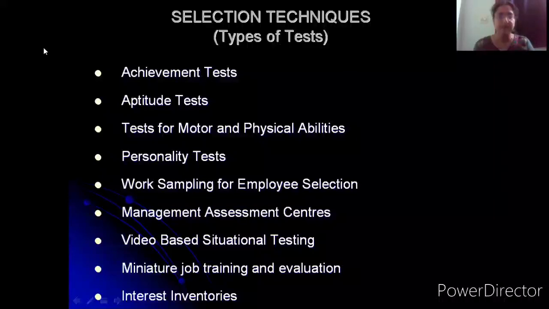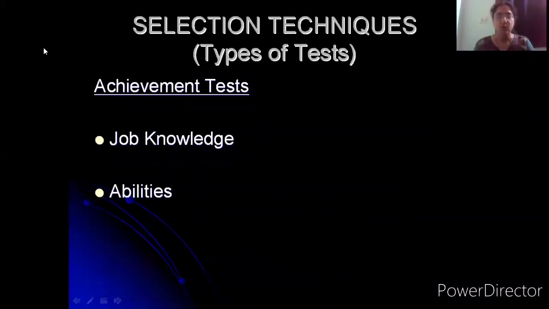So have a look at the first point here. You have something known as achievement tests. What we understand by achievement tests is a test which is trying to test the job knowledge of the candidate. What is the knowledge base they are trying to test? So you students, whenever you take up the university examinations or the internals conducted by the college, you're taking up an achievement test.